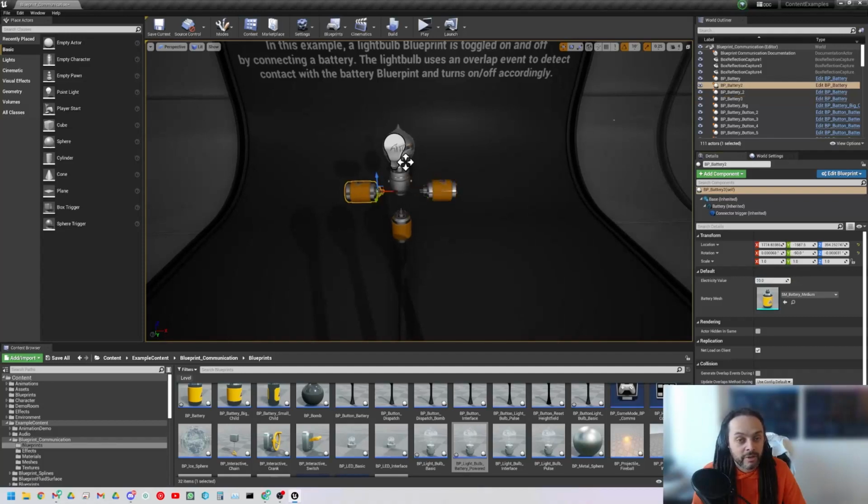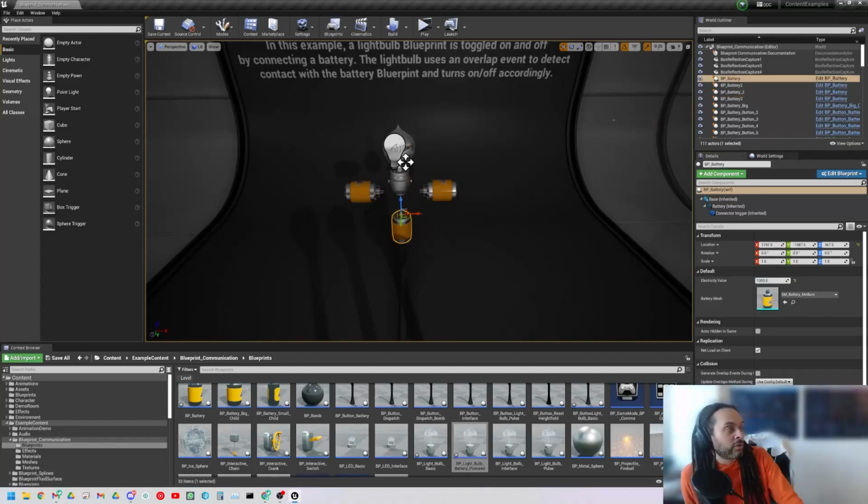Think of this as a way to edit individual objects. Say you've got 5 rocks that destroy after so much damage, you might expose the amount of health they have, like how much damage they can take, to be different values. So this rock's got 100 health, this one's got 250, etc. Enemies might have different values for their health, they might have different values for their attack power, and you can individually tune these inside the designer without having to go into the blueprint and change all of them at once.